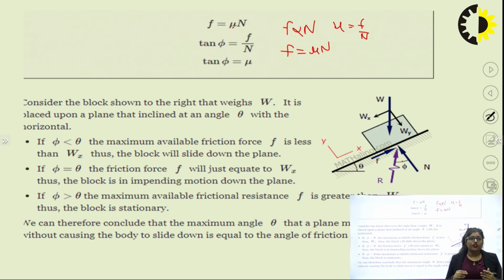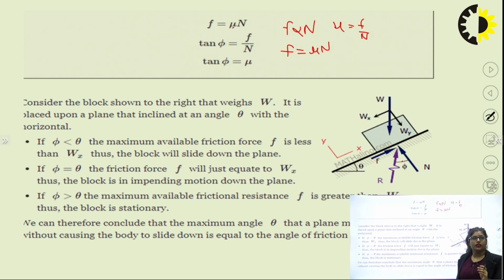If frictional force is higher, it stops the movement and opposes it, so the body is at rest. The body can't move without any external force. If phi is greater than theta, the frictional force is greater, and the block is stationary. If friction force is less, the block should move.